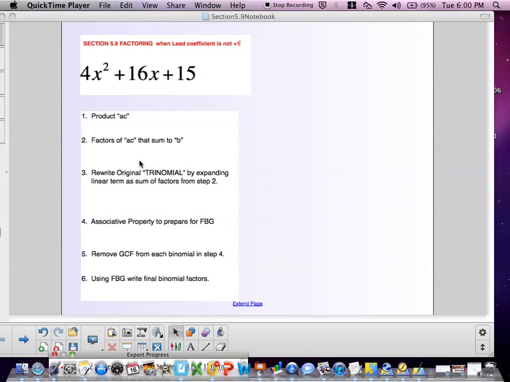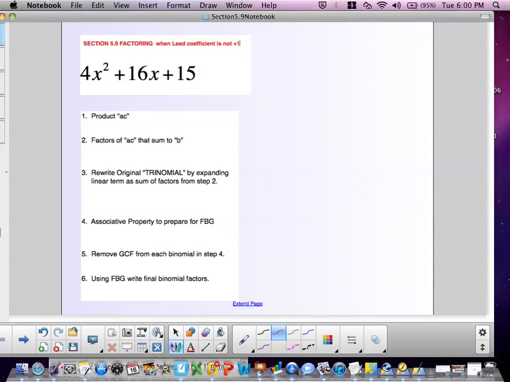Okay, we're now into section 5.9, and we're factoring polynomials where the lead coefficient is not positive 1. So the first thing to do is identify A, B, and C. And in this polynomial, A is 4, B is 16, and C is 15, coming straight from the ax squared plus bx plus c form, just the generic standard form of the polynomial.